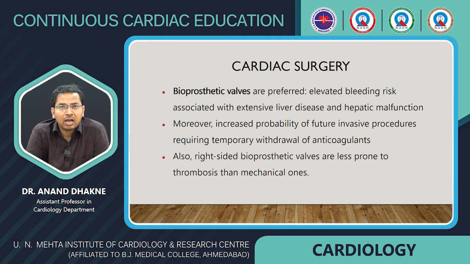So, bioprosthetic valves are more commonly preferred than metallic valves. Moreover, there is an increased probability of future invasive procedures requiring temporary withdrawal of anticoagulants. Also, right-sided bioprosthetic valves are less prone to thrombosis than mechanical ones.